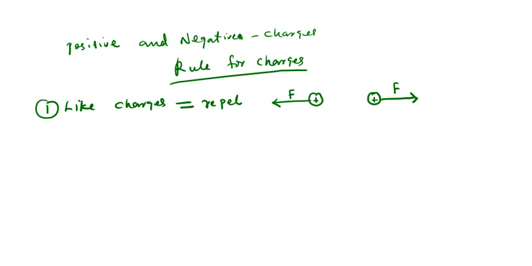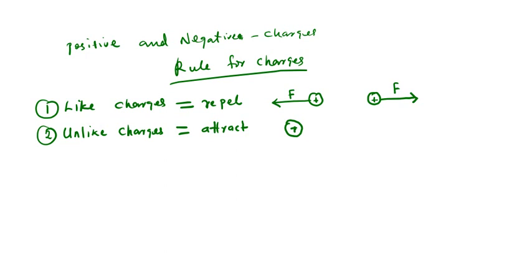Okay, let's look at the second one, unlike charges. What do they do? They attract. Unlike charges attract each other. We have a positive charge and we have a negative charge.